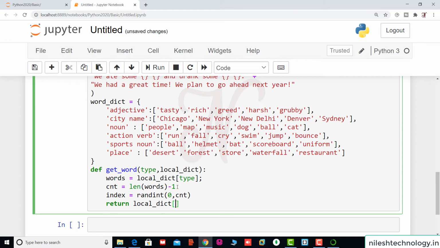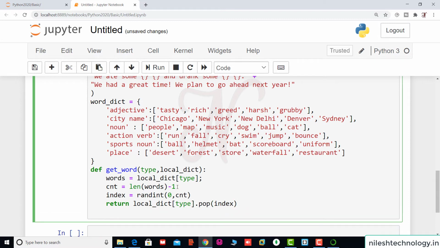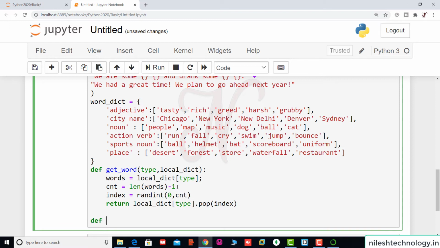Pass here the type and dot. We pop the element at the specific random index. This is the function definition code. So again we write one more function. This is the create underscore story.